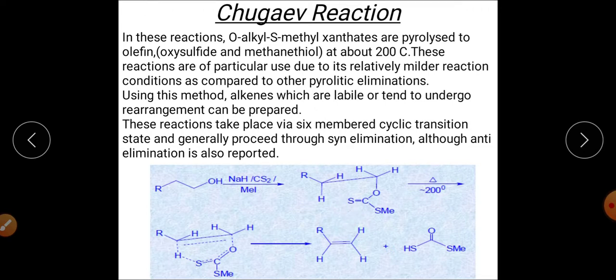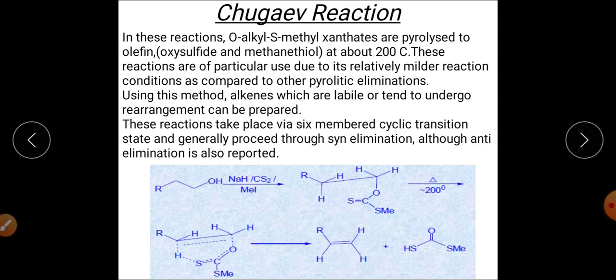When this xanthate ester, similar to that previous ester, will undergo the pyrolytic elimination, again with the formation of a similar 6-membered cyclic transition state. You can clearly see that this is 1, 2, 3, 4, 5 and 6. Total 6 atoms are involved in the transition state. So the 6-membered cyclic transition state has been formed and groups will be eliminated from here and it will give rise to this particular alkene.